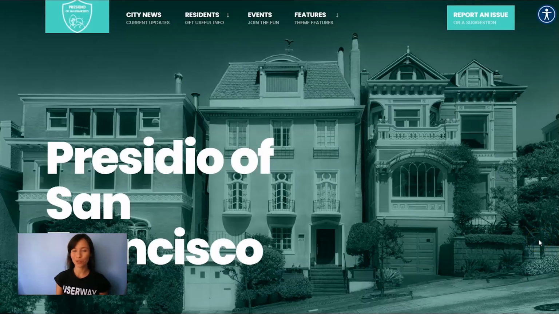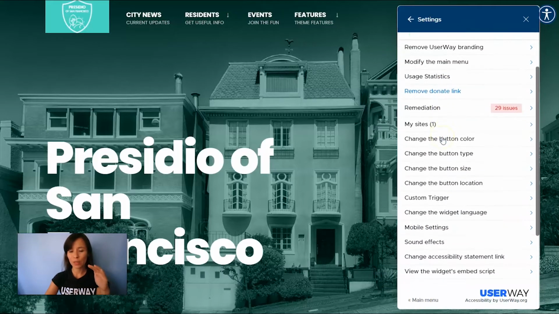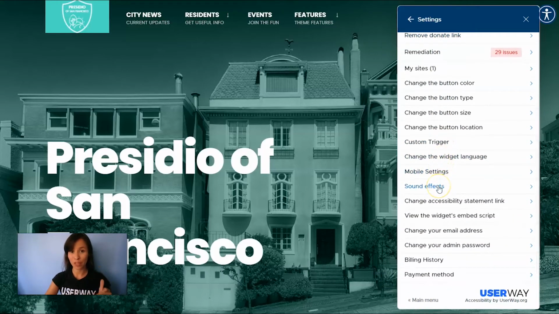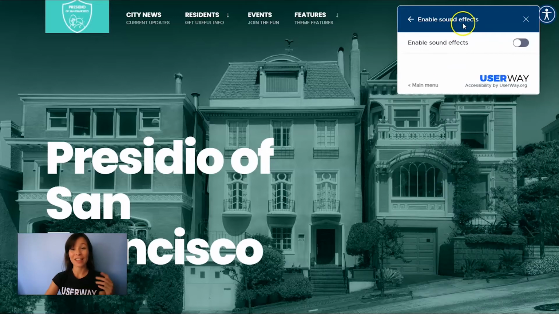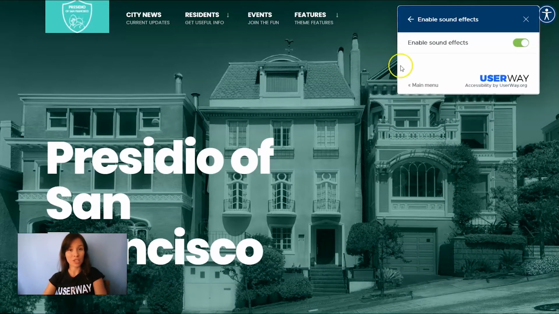Hi everyone, in this tutorial I'm going to show you how to enable sound effects on UserWay's widget. On your site, click on the widget and then click on Manage to access widget settings. Then scroll a bit down until you see sound effects option. Let's click on it and then click on Enable sound effects. Now refresh your site to make the changes available.